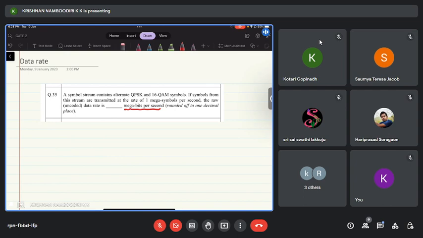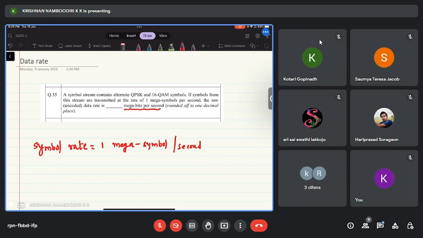So the question is very straightforward. A stream of data is being transmitted over a channel, and the data rate is given as 1 mega symbols per second. Symbol rate is equal to 1 mega symbols per second.